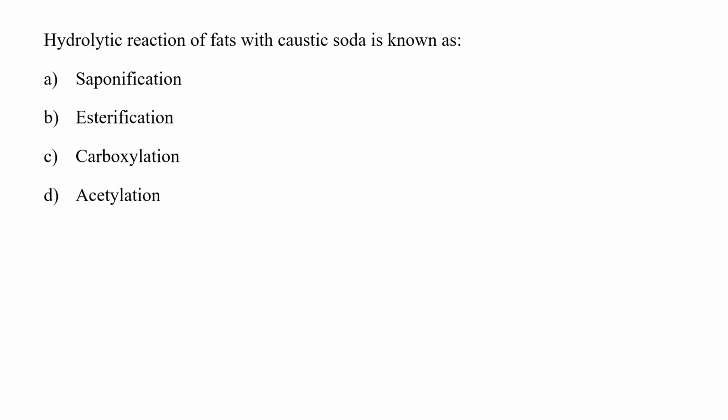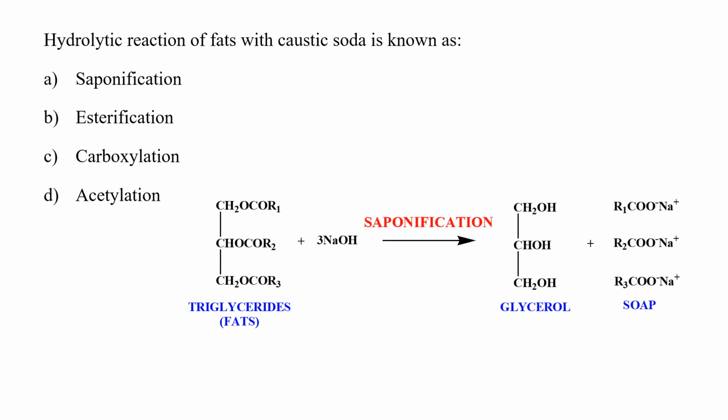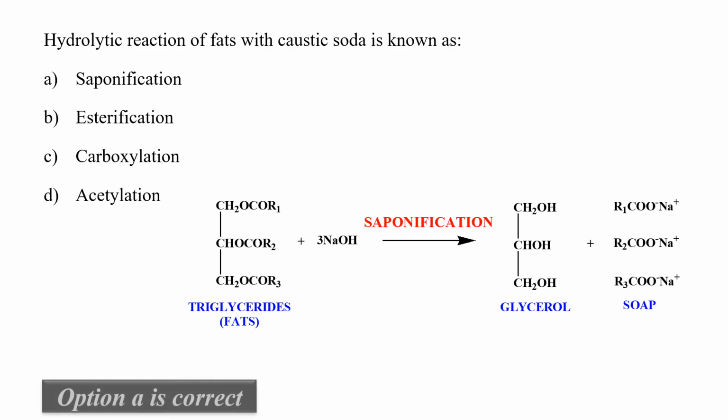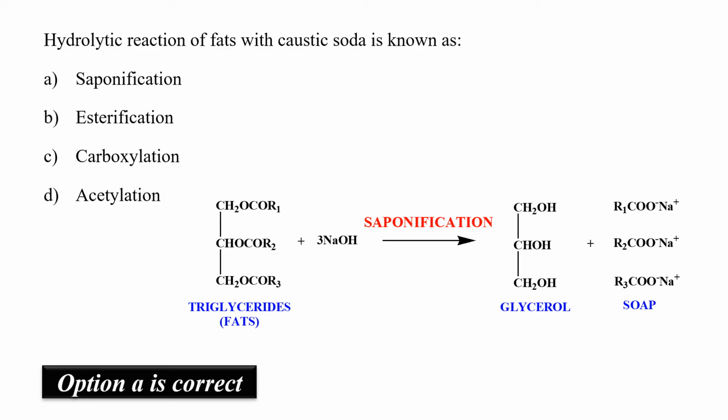Hydrolytic reaction of fats with caustic soda is known as saponification, esterification, carboxylation or acetylation. Another easy question. If you look at the whole Jamia paper, you will see that there are many easy questions which you can easily attempt. Here the answer would be saponification. Saponification is a process by which vegetable oils or animal fats are reacted with strong alkali to form soap, which you always read in the lower classes. So hence the option A would be the correct answer.